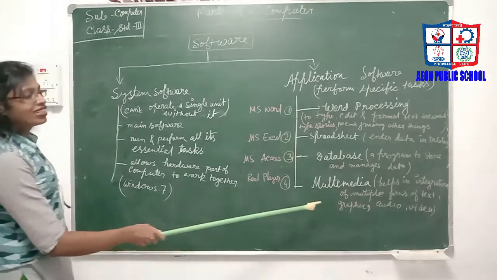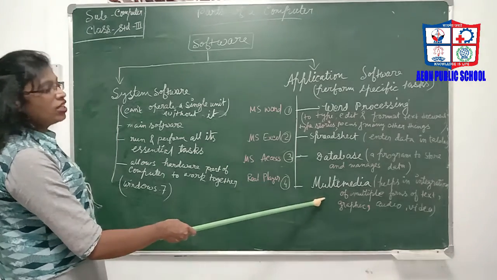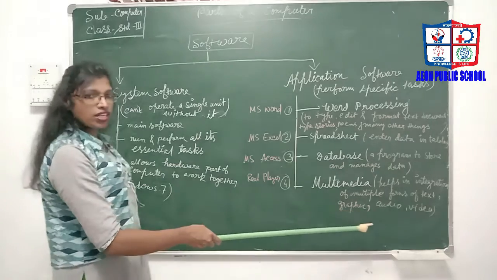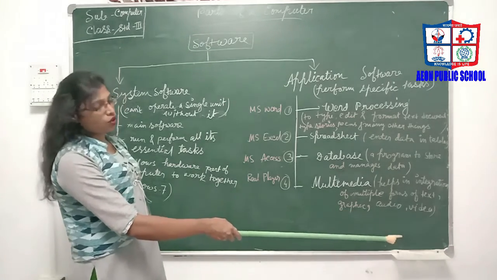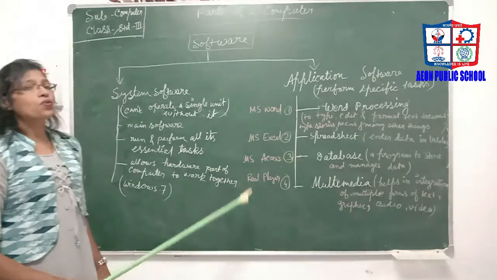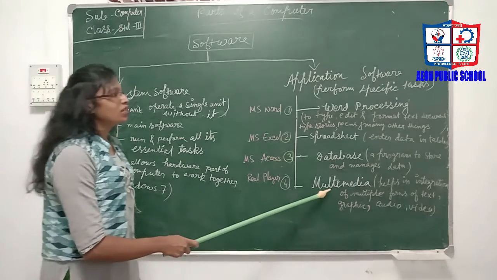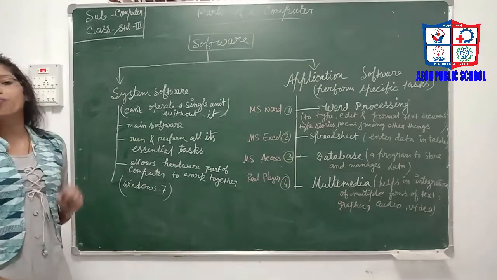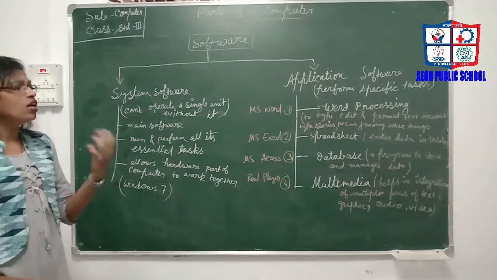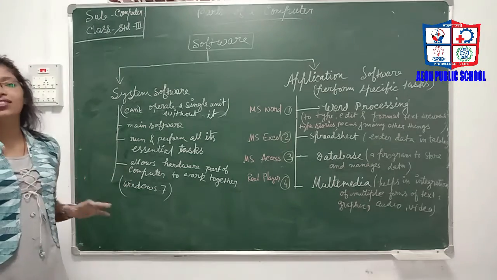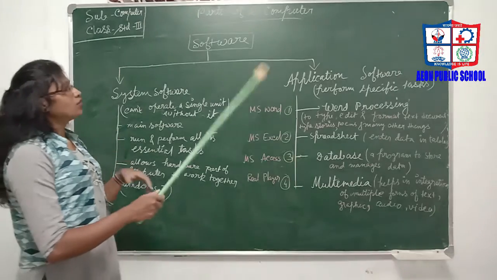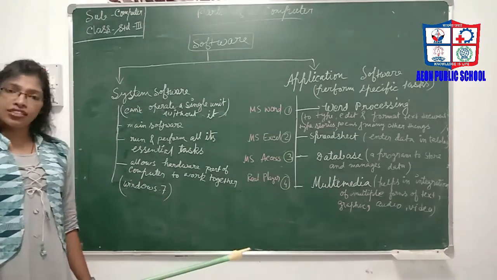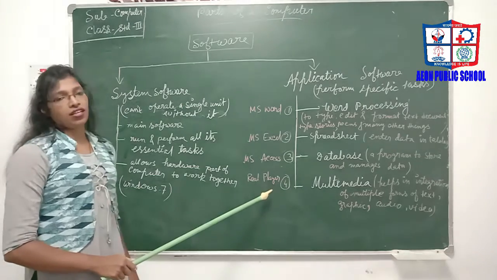Number 4 is multimedia application software. Multimedia software helps us to integrate multiple forms of text, graphics, audio, and video. For example, Real Player. Through multimedia application software, we can integrate multiple forms of media, audio, video, graphics, and text, all in one software. For example, Real Player.